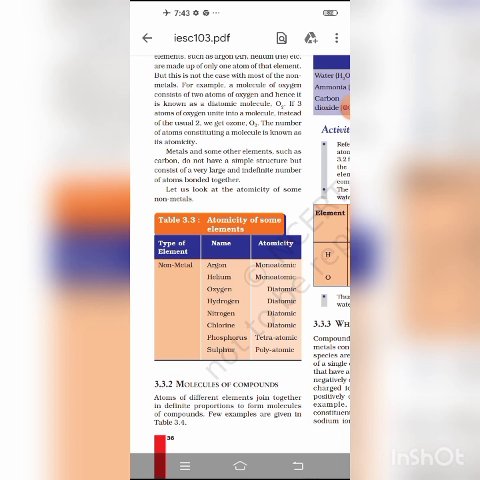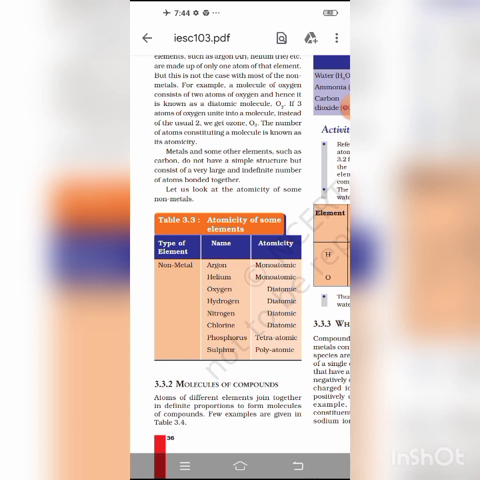An atom does not have a chemical bond, but atoms in a molecule are bonded by chemical bonds. So these are the basic differences between atoms and molecules.